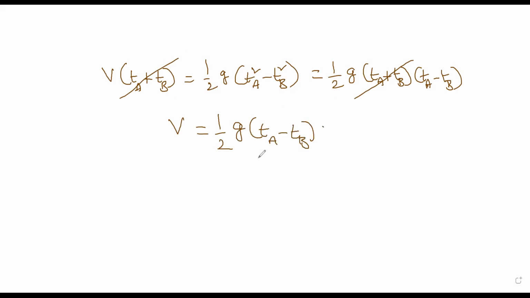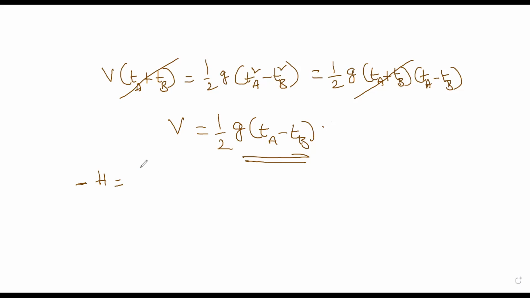This is the relation what we have. That is the velocity with which it is projected, whether it is projected up or down, you can get the velocity from here. And now using this condition, we have to solve the problem. We can take any one of the equations.